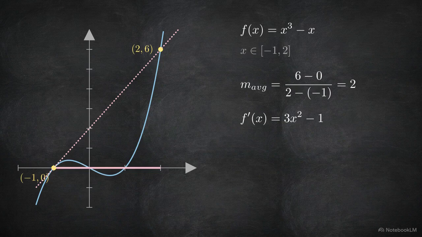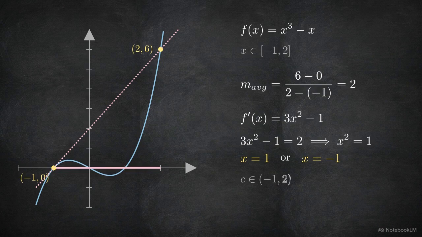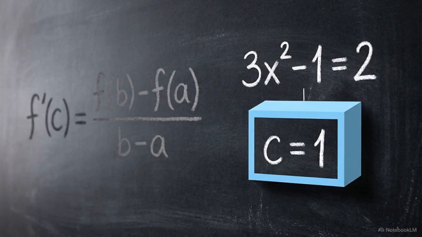The derivative is 3x squared minus 1. Setting this equal to 2 gives x squared equals 1. This yields two mathematical answers, +1 and -1. However, the theorem guarantees a point specifically within the open interval between our endpoints. We must discard the -1, leaving c equals +1 as our only valid solution. The mean value theorem abstractly guarantees that this point exists, but working through the calculation computationally verifies its structural reliability.